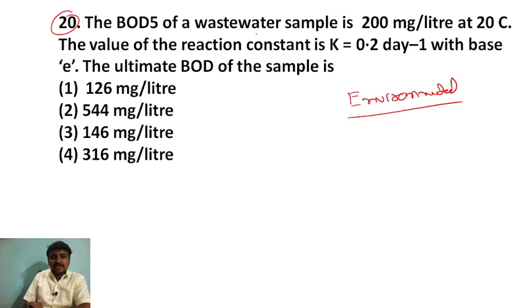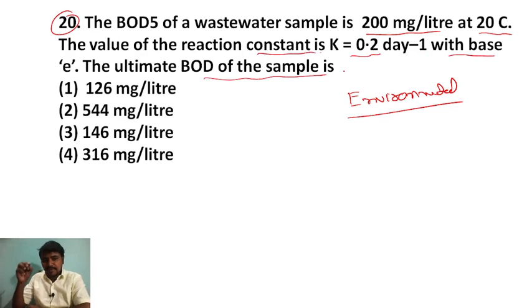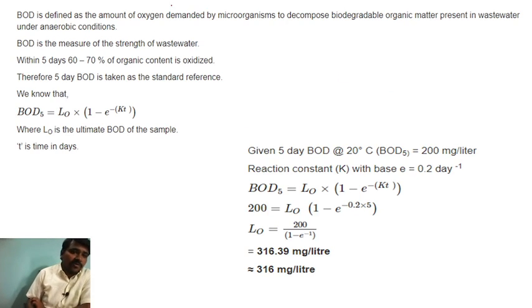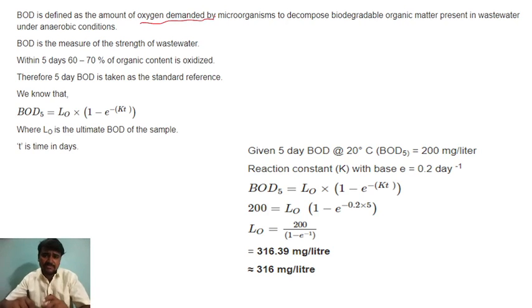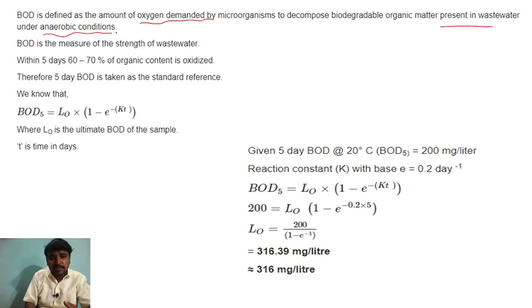BOD 5 of a waste water sample is 200 milligram per liter at 20 degrees Celsius. The value of reaction constant K is 0.2 day minus 1 with the base E. Find the ultimate BOD of the sample, right? Ultimate BOD, how will we calculate? Always we calculate BOD at 5 days. What is the reason? So what is BOD? That is the amount of oxygen demanded by microorganisms to decompose biodegradable organic matter present in wastewater under aerobic condition.